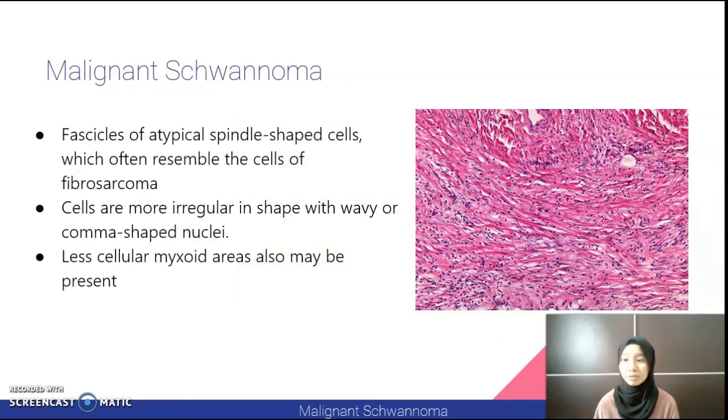Histologically, it resembles fibrosarcoma overall, but these atypical spindle-shaped cells are more irregular in shape with wavy or comma-shaped nuclei. Less cellular myxoid areas also may be present.